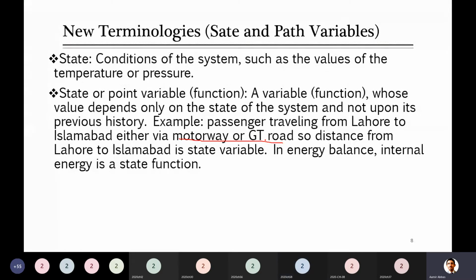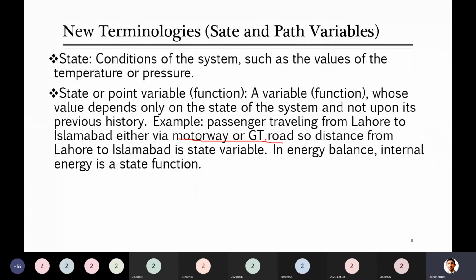By any path, either that person took the motorway, GT road, or the train, in any case you will say that the person is now in Islamabad and is 400 kilometers away from us. That's called a state variable.